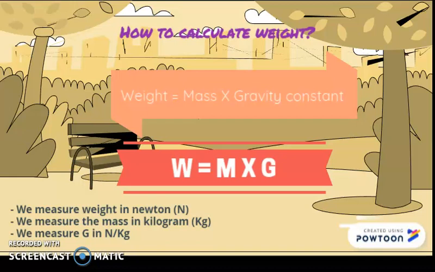Instead of saying weight, we will use the symbol of weight, which is W. I will take the first letter of mass and say M multiplied by the gravity constant. Gravity constant is symbolized by G. So W equals M times G. As we said, we measure weight in Newton because it is a force, and we measure mass in kilograms. And we measure the gravity constant in Newton per kilogram. My dears, you have to memorize these units.